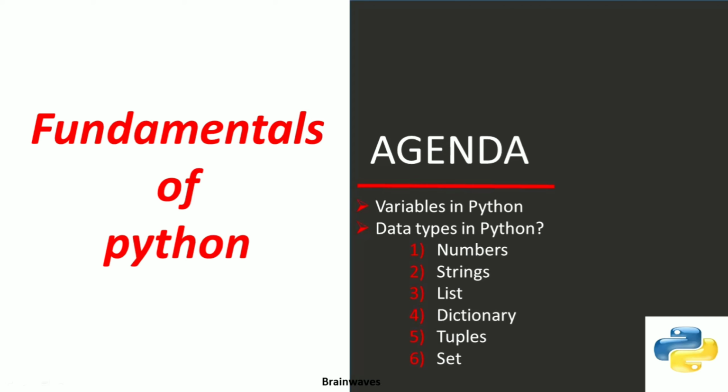In the last video we have discussed about what are the variables, how to declare them and use them. We have also started with the data types of Python and we have also seen the numbers and strings already.